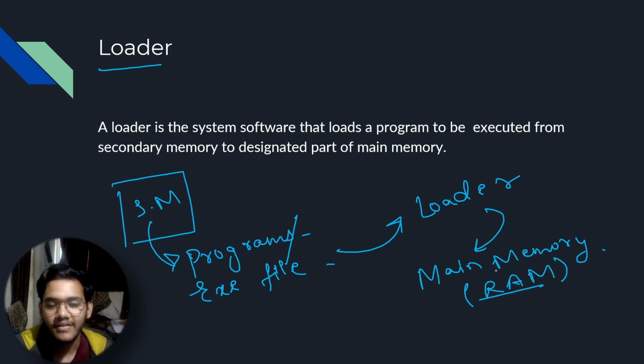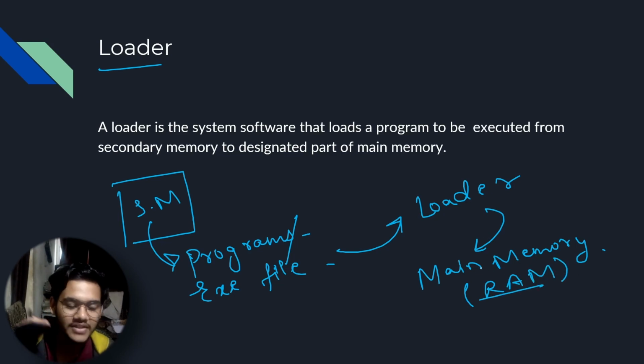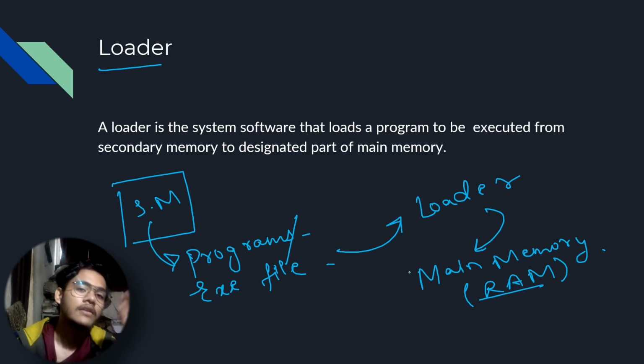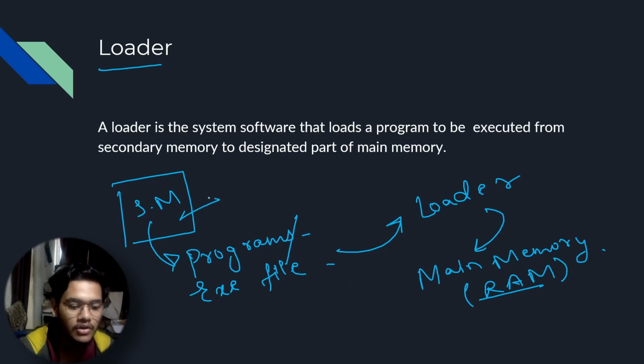Why RAM? Because RAM is where all the execution happens. Okay, it's the fast memory. It's volatile. So any execution that happens, it happens here, and then the data is finally stored in the secondary memory. The secondary memory is long-term storage, and RAM is the execution storage basically.